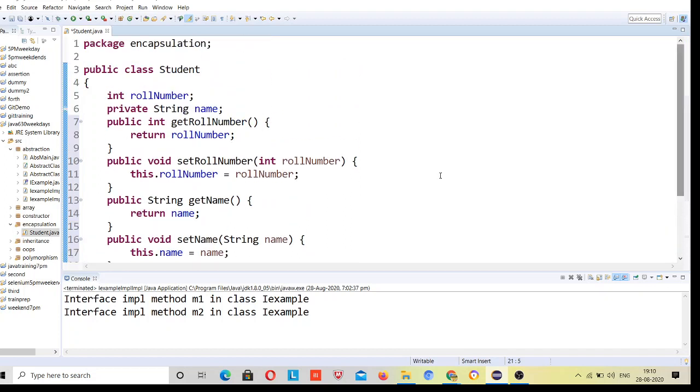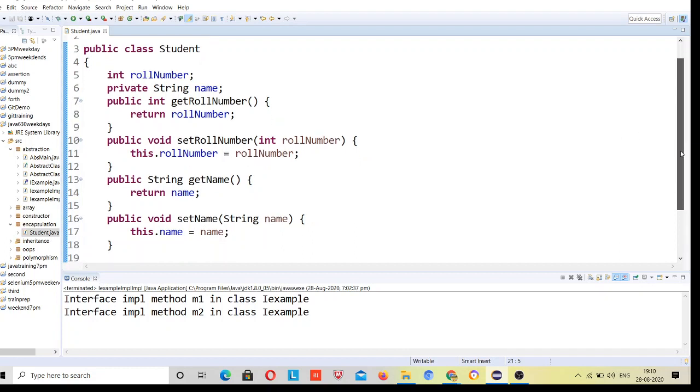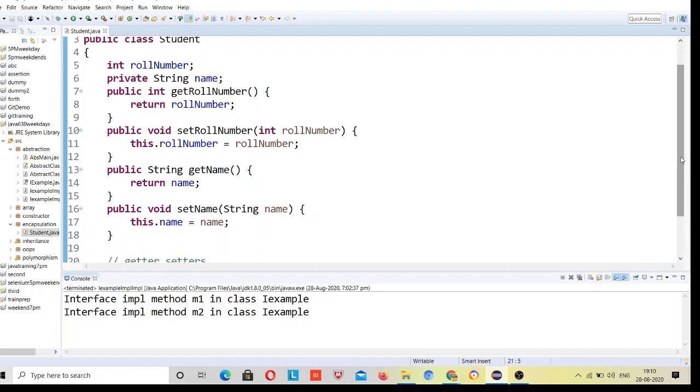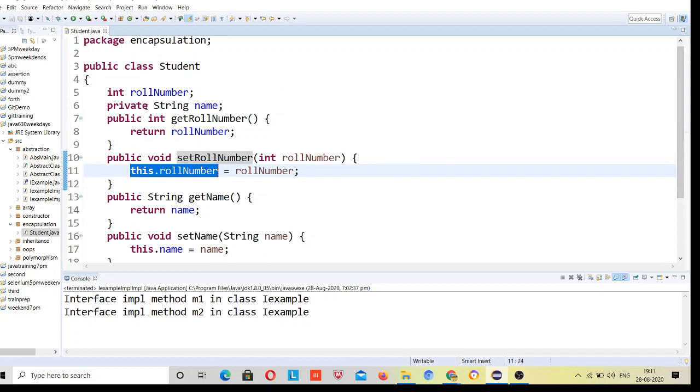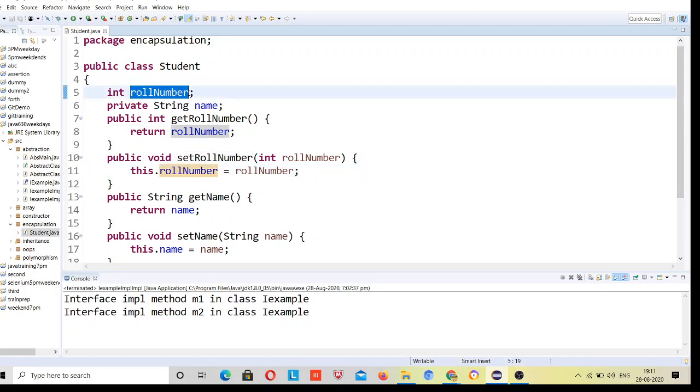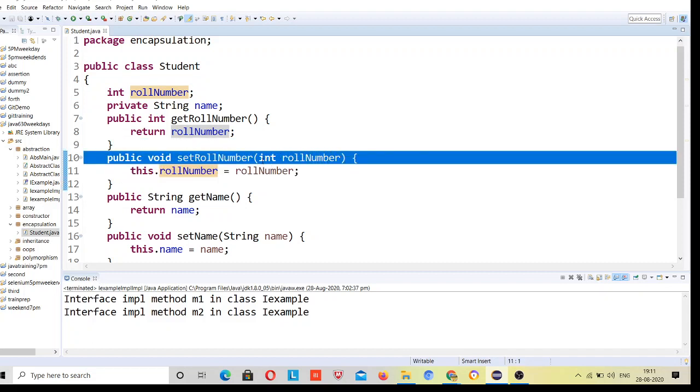What does this mean? These are setter and getter methods. As the name says, the setter method sets the values and the getter method gets the values. So here you see this one is the setter method, setRollNumber. This method will set the roll number, and this.rollNumber means it is assigning to the class-level variable, while the parameter is declared inside the method, so its scope remains inside this method only.